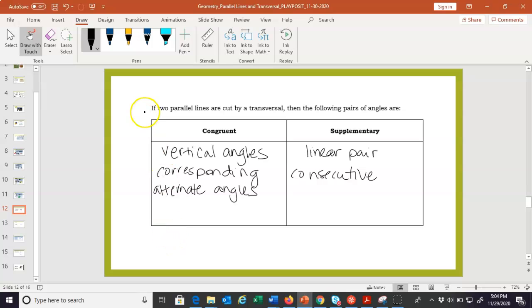So I'm not going to ask you to fill out a chart like this in the future. Like I said, as we get to working with them, it's just going to start to become second nature. So this type of chart won't be a question you'll be asked, but I thought it might be helpful for some of you who like to organize your thoughts that way.